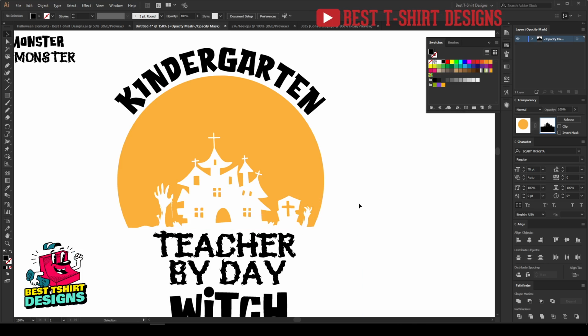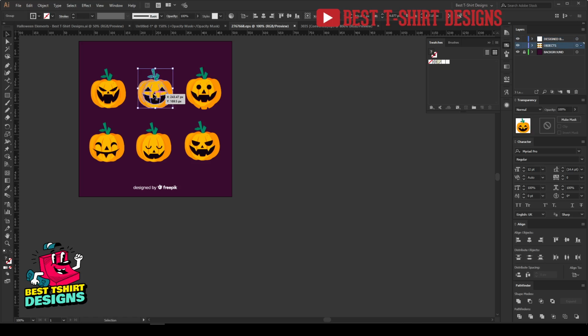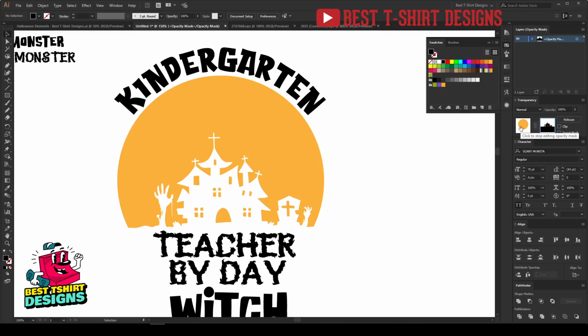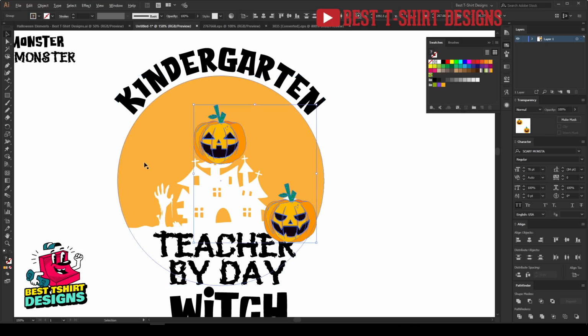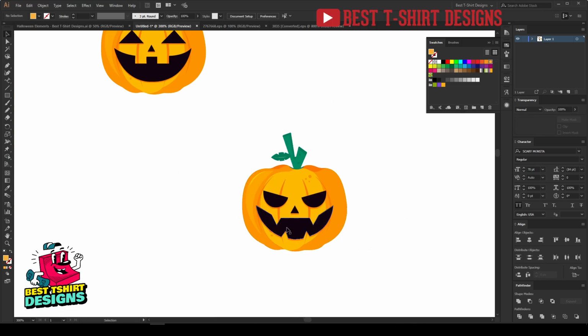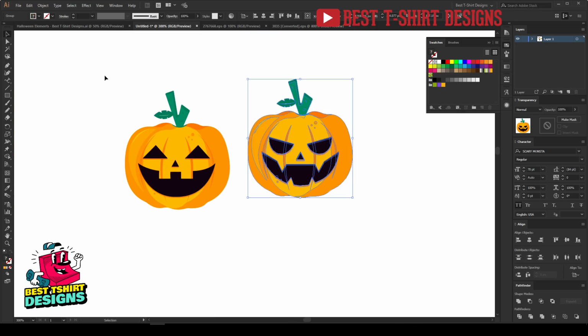So that part is looking good. Let's bring in some of our pumpkins. So maybe this one looks good, and this two is facing perfectly. That is fine. Okay, cut it. Now go out of transparency and paste it here, Ctrl V. I need to do some modifications, like I don't need all these details in here.